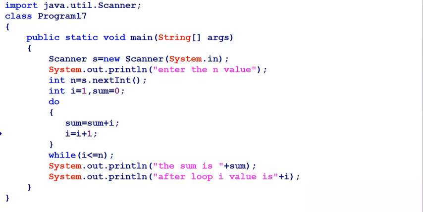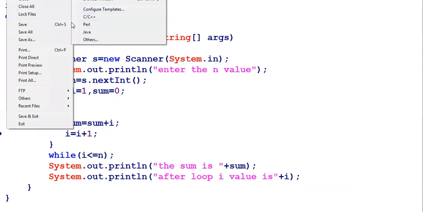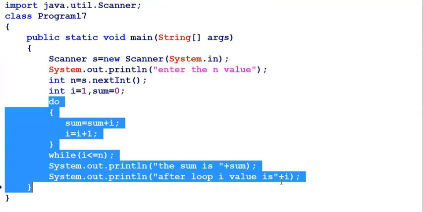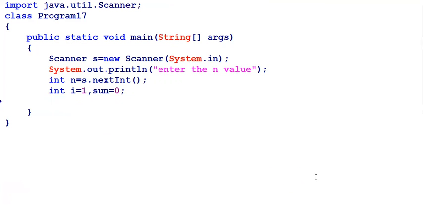Now after learning all this, it is time to work with the for loop. The same thing I can do with a for loop. So here, reading the n value and doing everything. And here the point is I can go for i equals 1. Whenever i is declared and initialized before, I can maintain just the semicolon. Now observe that before the semicolon I am not writing anything. So here the i value is taken as 1 at the time of declaration. And the for loop starts each time. I should go for sum equals sum plus i, and i should be added to the sum.